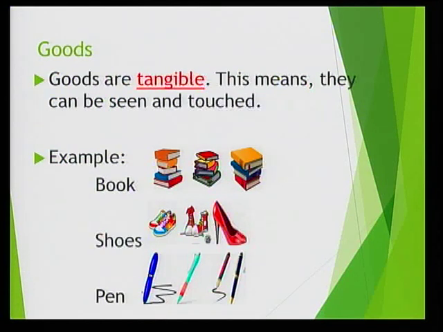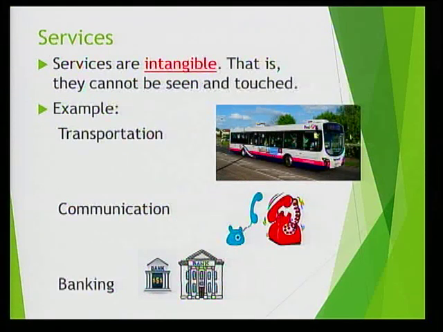Goods are tangible products, which means that they can be seen or touched. Examples are books, shoes, or pens. Services are intangible products, which means that they cannot be seen and touched. Examples are transportation, communication, banking, education, or health services.